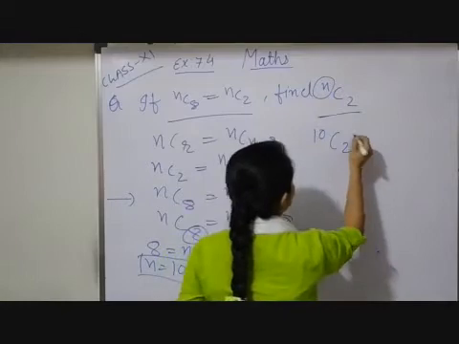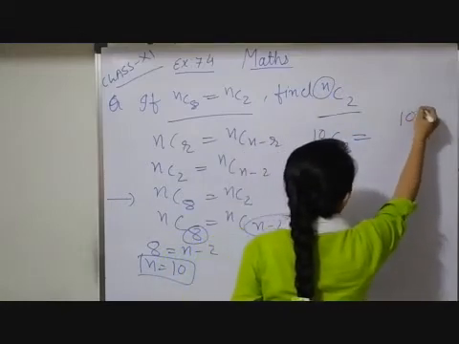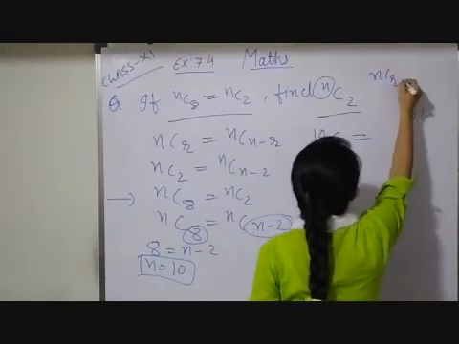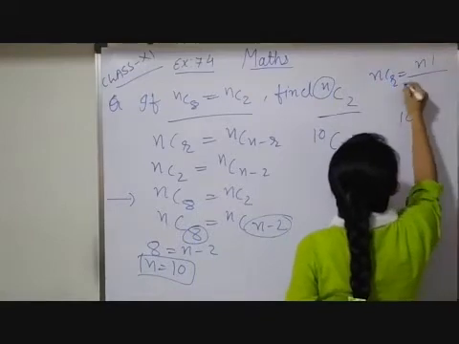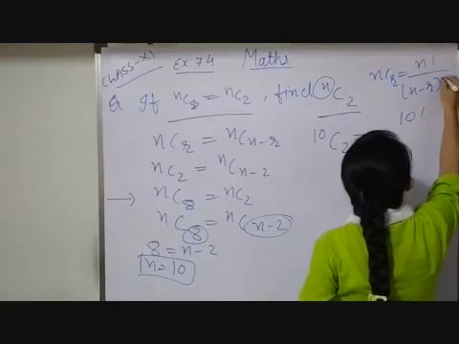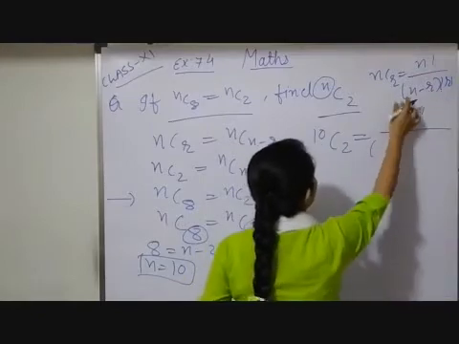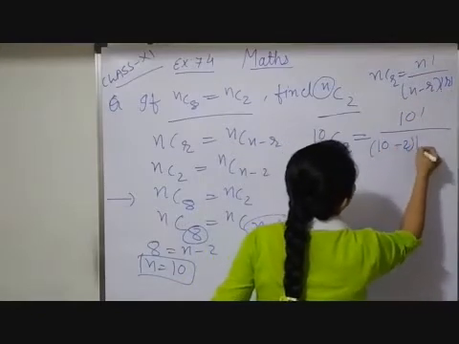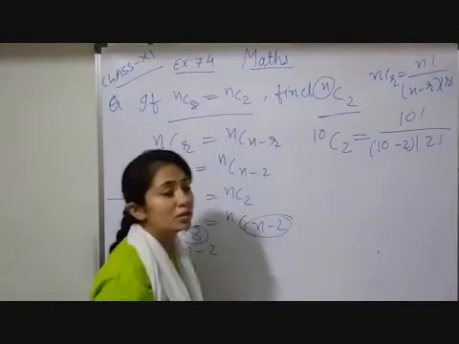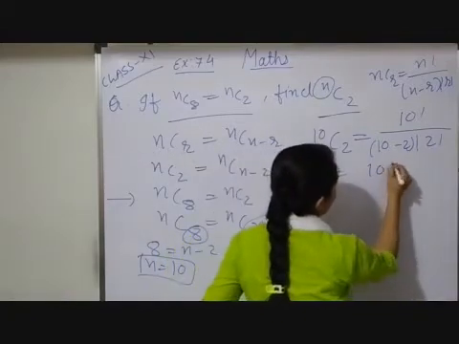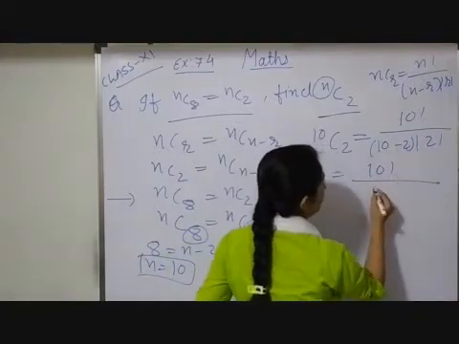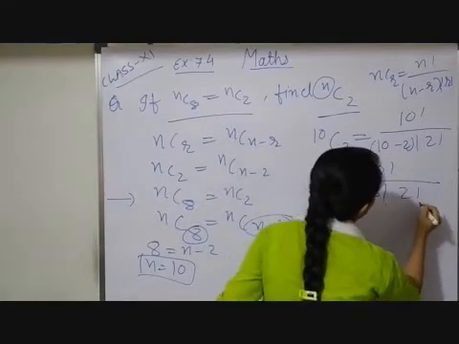So my 10C2 is equal to 10 factorial. Your formula nCr is equal to n factorial upon n minus r factorial into r factorial. Applying the same formula, n means here 10, so 10 minus 2 factorial into 2 factorial. Which is equal to 10 factorial upon 10 minus 2, that is 8 factorial, into 2 factorial.